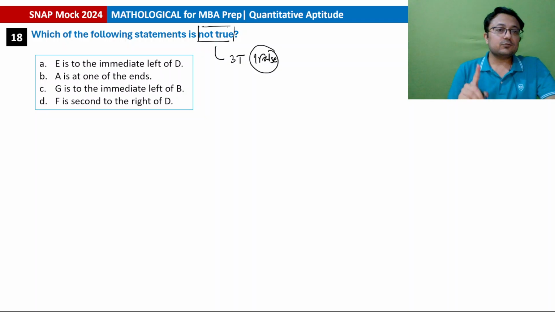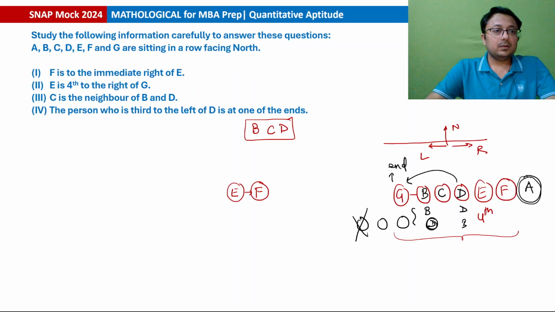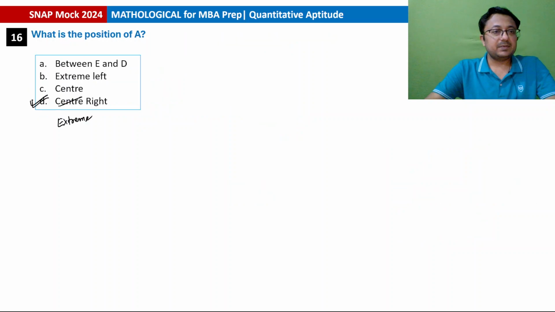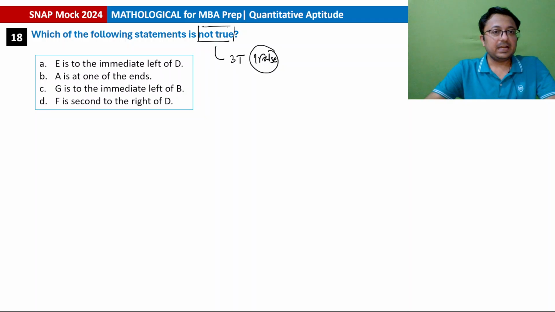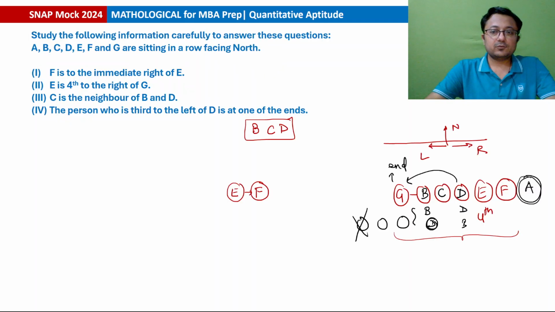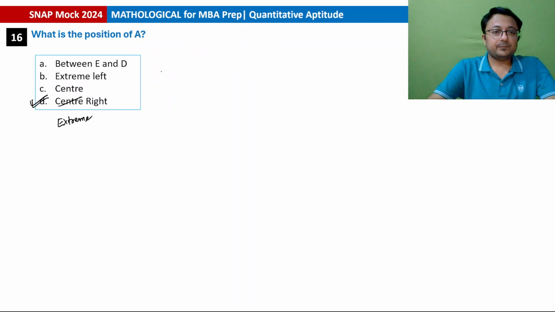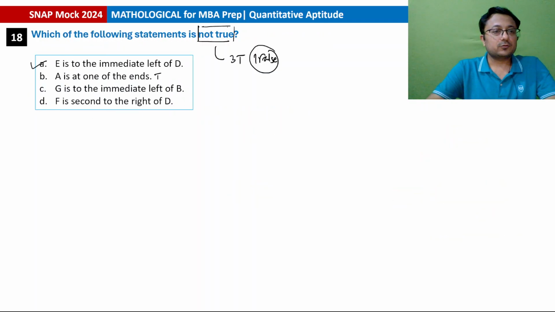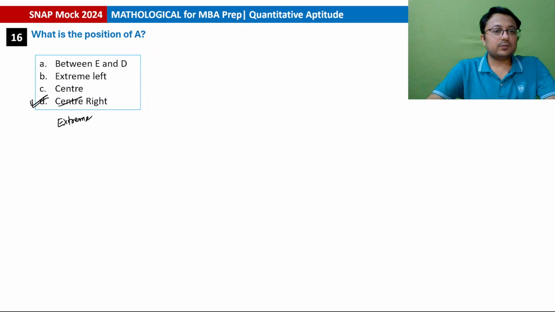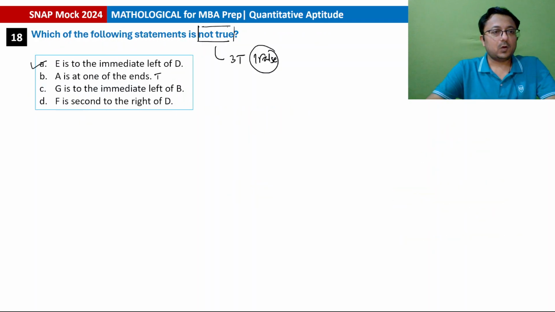First statement, E is to the immediate left of D. E is to the immediate left of D. So the first statement itself is incorrect, and that will be the answer, because E is to the right of D. Second says A is at one of the ends, that is true. G is to the immediate left of B, that is also true. And last, F is second to the right of D. All of the others are true, so they are not the answer because they are true.